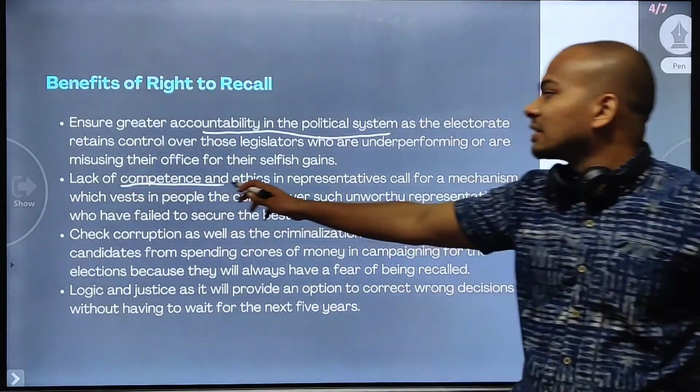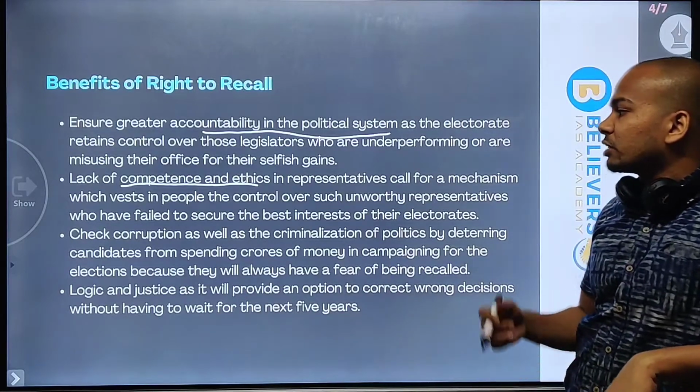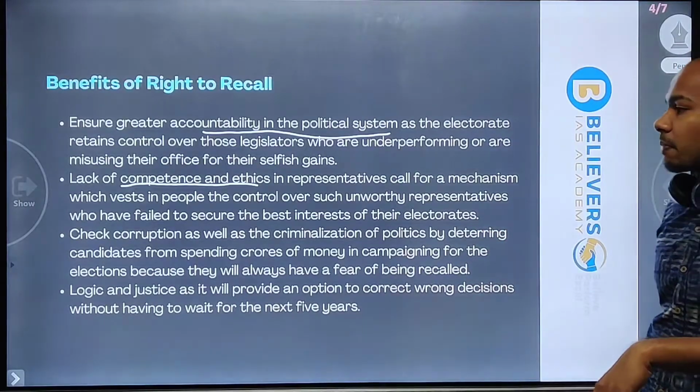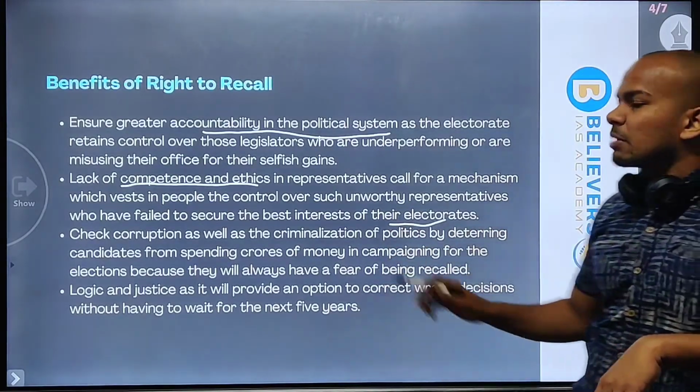Now, lack of competence and ethics in representatives calls for a mechanism which vests in the people the control over such unworthy representatives who have failed to secure the best interest of the electorate. It's the same thing.